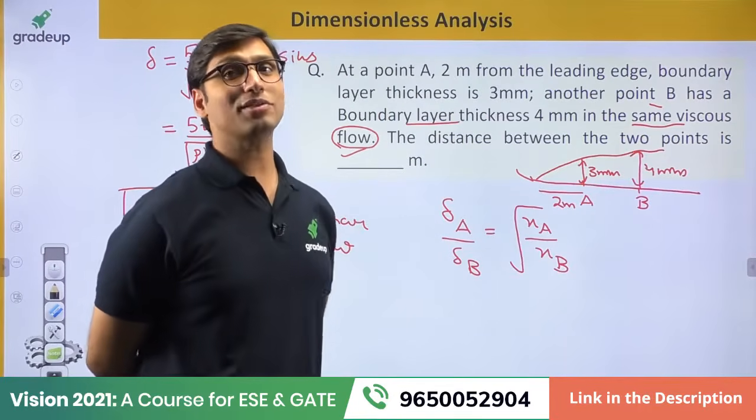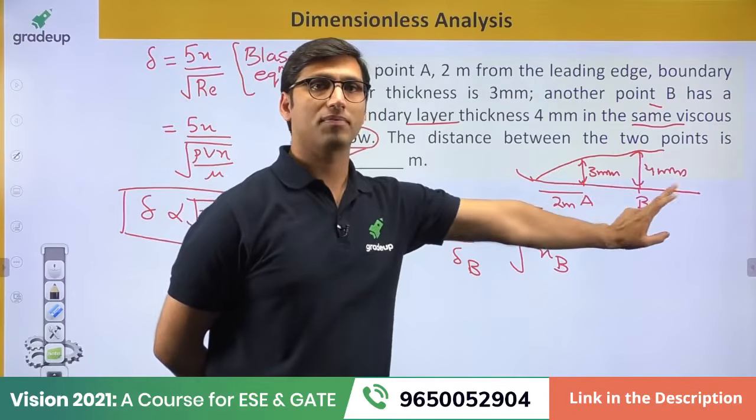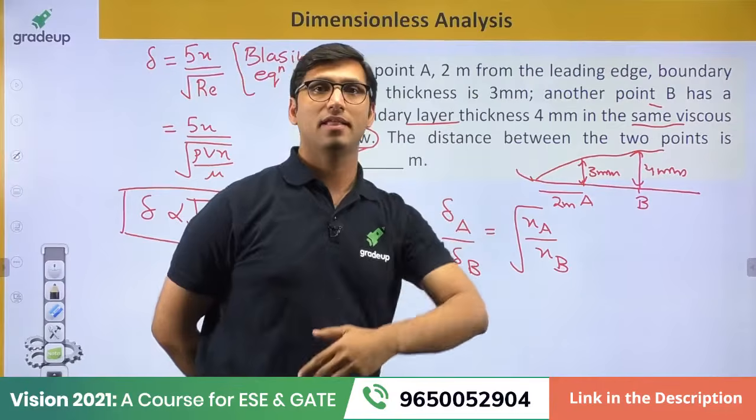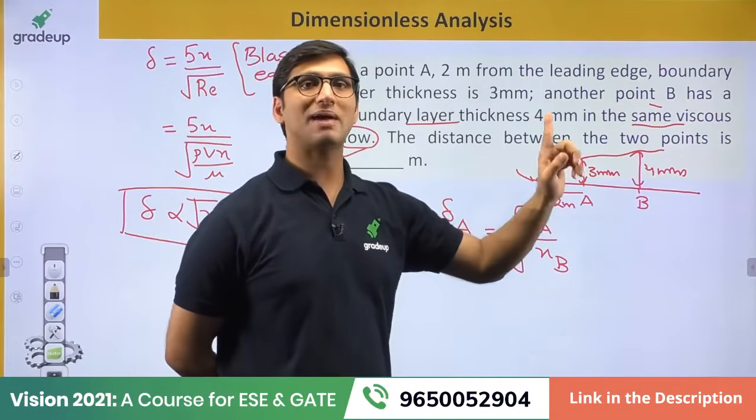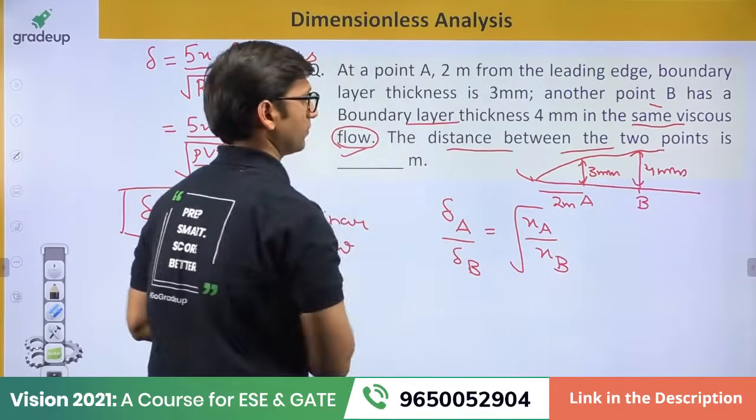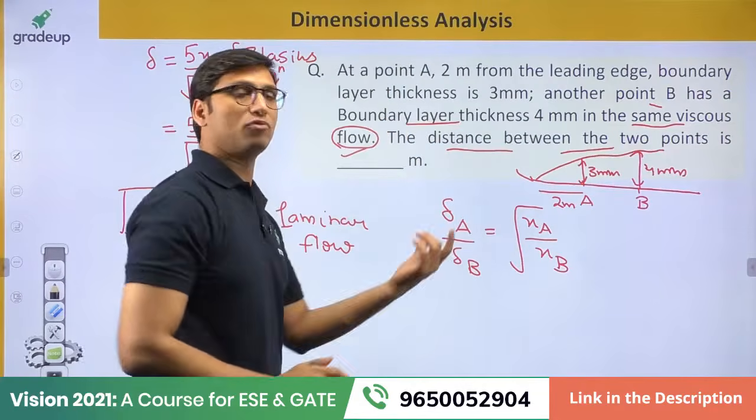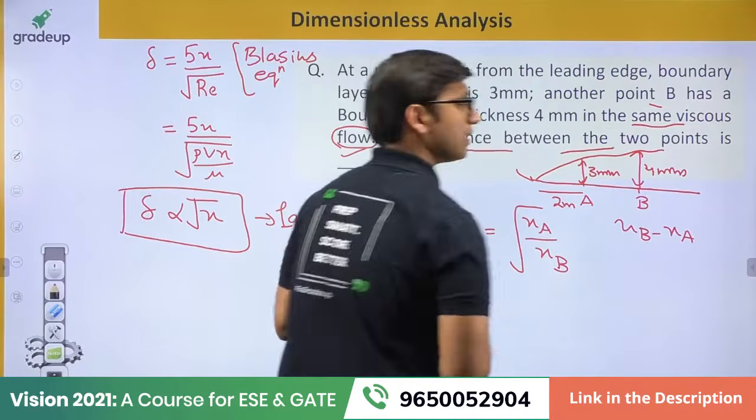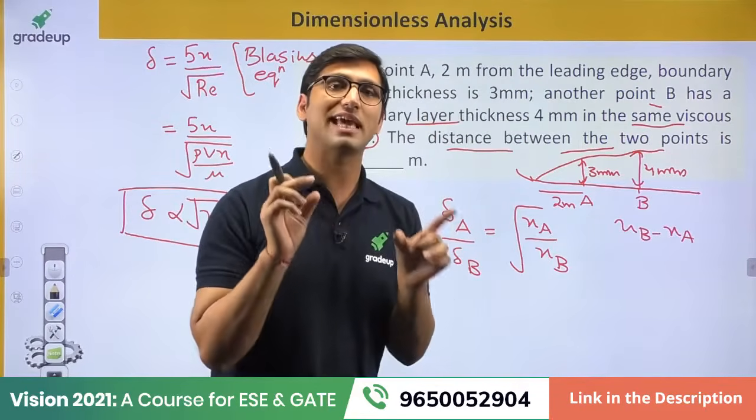What you have to find in this question, dear? You don't have to find the value of XB. Like most of the students were finding the value of XB, that is the distance from the leading edge for this point B. No, you don't have to find that. You have to find the distance between the 2 points, that is, the distance between B and A. That is, you have to find XB minus XA. Understand? That is why I was telling you that you have to read the question carefully.